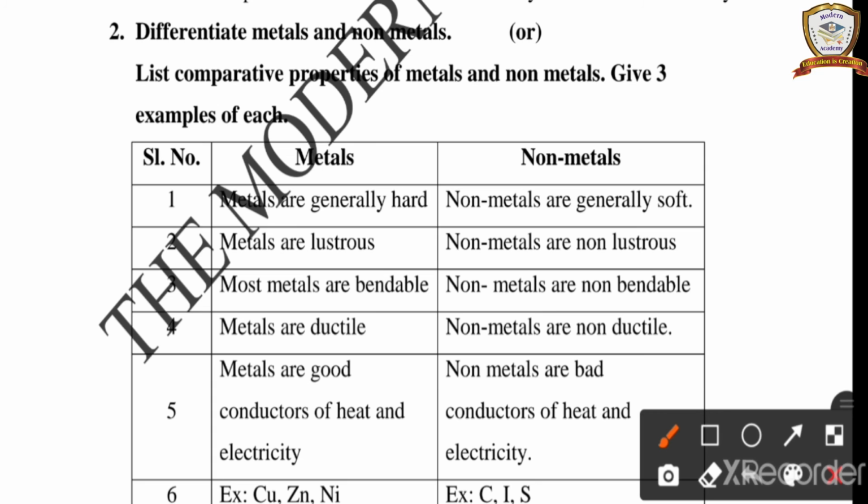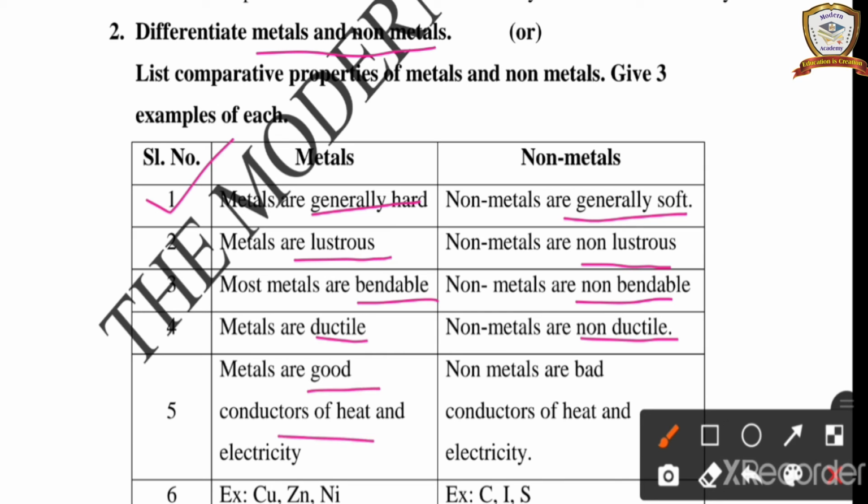Next question, one important question, differentiate metals and non-metals. First, metals are generally hard, non-metals are generally soft. Metals are lustrous, non-metals are non-lustrous. Metals are bendable, non-metals are non-bendable. Metals are ductile, non-metals are non-ductile. Metals are good conductors of heat and electricity, non-metals are not. Examples of metals: copper, zinc, nickel. Examples of non-metals: carbon, iodine, sulfur. Is it clear?